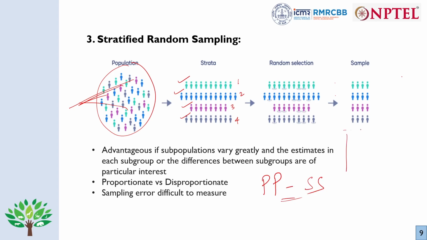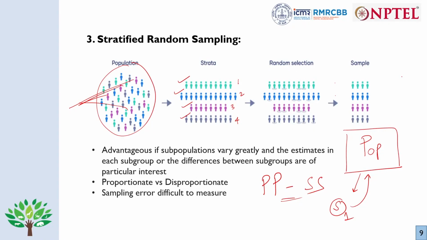So when we have a population, this is a target population, and from this suppose you have taken a sample 1. Now you are trying to estimate the true value from this sample, the value which is unknown to us, and that won't be accurate, right? So it will have some error, and that error is the sampling error.